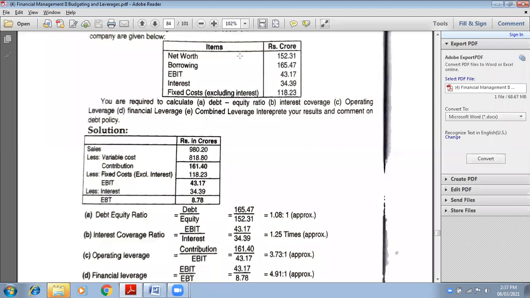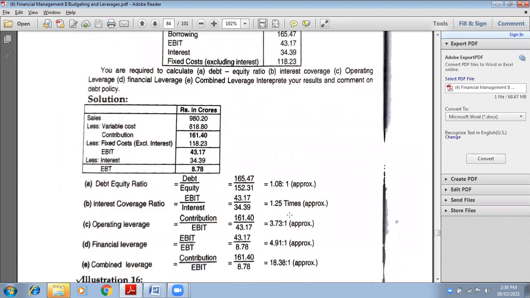165.47 debt divided by net worth, meaning equity, so divided by equity means net worth, 152.31. Therefore, if we divide both of them, we will get the answer, that is 1.08 is to 1. This is our debt equity ratio.